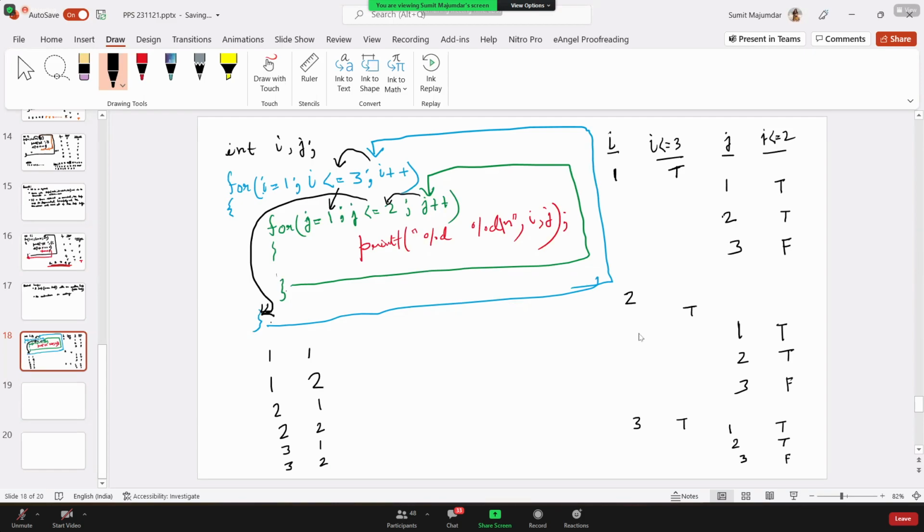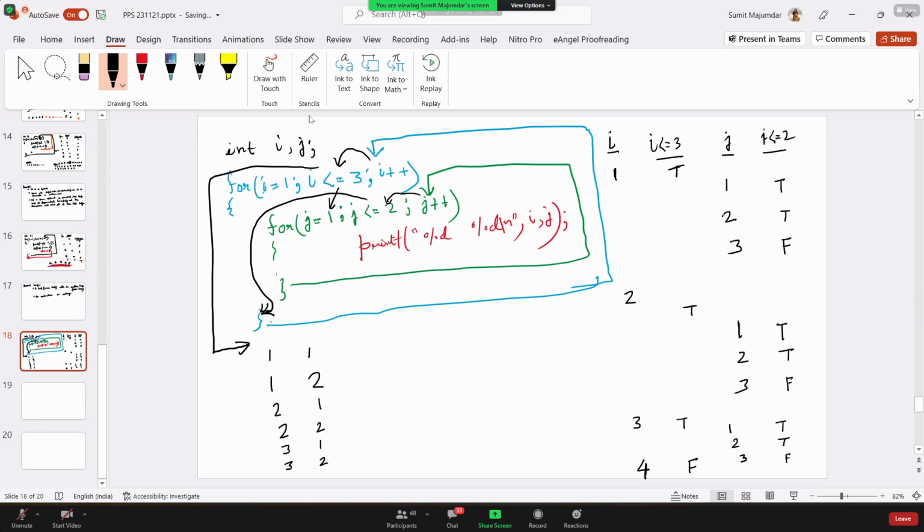It will go back to the i updation part. i value will be now 4. As i value is 4, the outer loop condition is false. Finally, it will come out of the outer loop and execute the rest of the part if there is any.